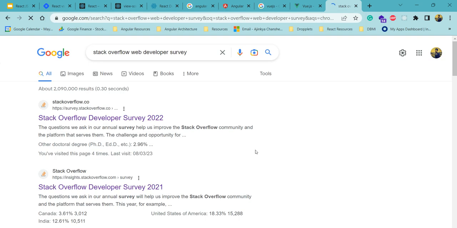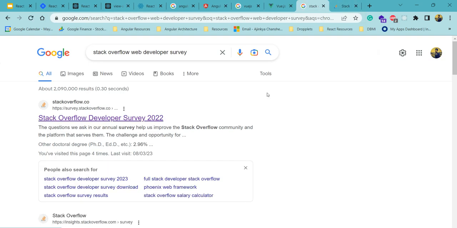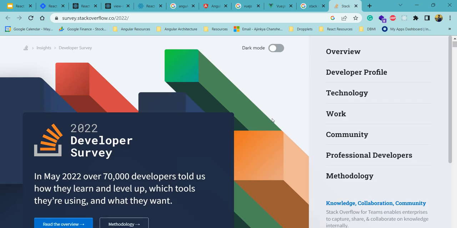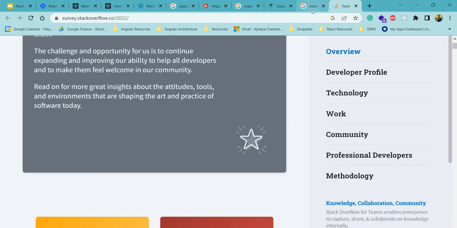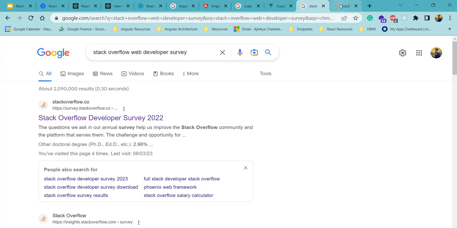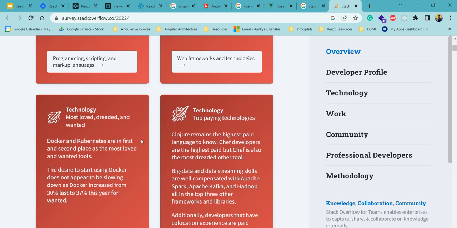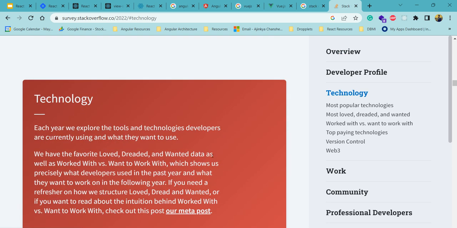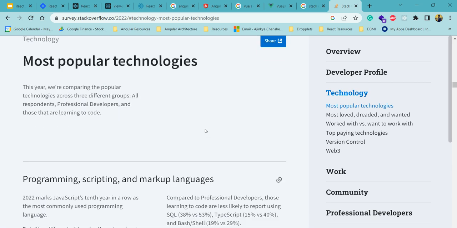We'll have a brief look at the Stack Overflow developer survey for 2022, and in that you can directly check which technology is the most popular.